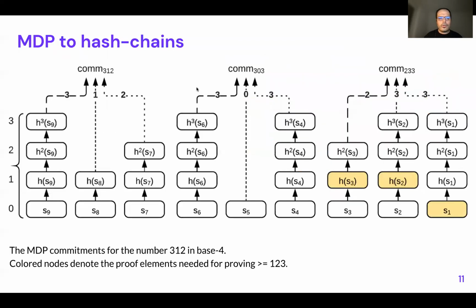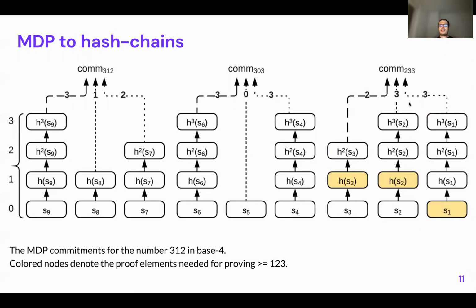So we can go on to use this MDP to convert it to hash chains. From the MDP values, the values themselves are not enough. We just need to convert them into this particular construction. What we do here is separate them, and for each particular number, we create a chain. So this is 312. Obviously, we have 0, 1, 2, 3, then 0, 1, and then 0, 1, 2. So for 303, you have 4 elements here, 0 here, and 4 elements here. And you do the same for 233.